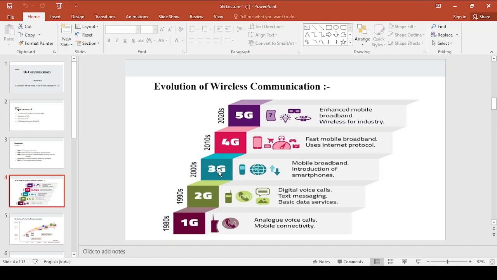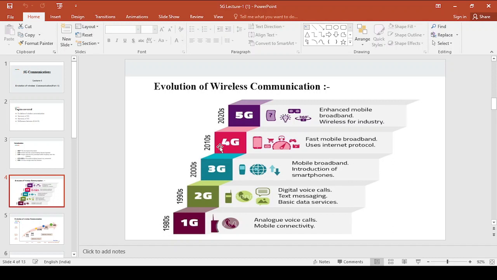Now coming to the third generation system, this evolved in the year 2000. It supports mobile broadband, whereas the second generation system supports only basic data services. This is the advanced version of 2G. 3G supports mobile broadband. Smartphone technology has started from the third generation system. The introduction of smartphones started from the third generation system.